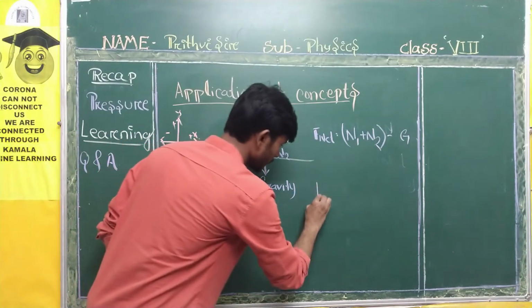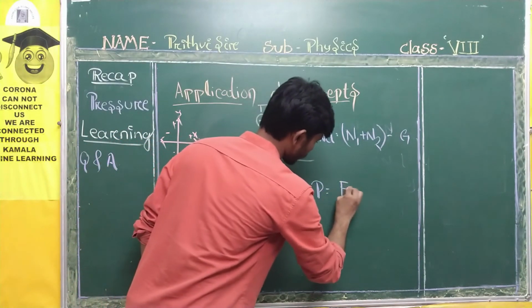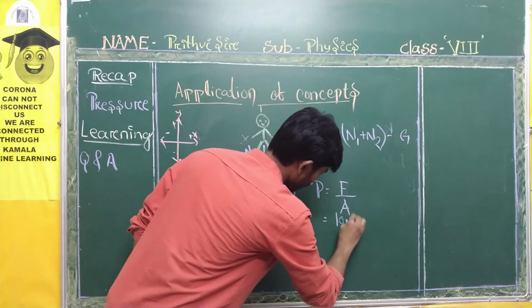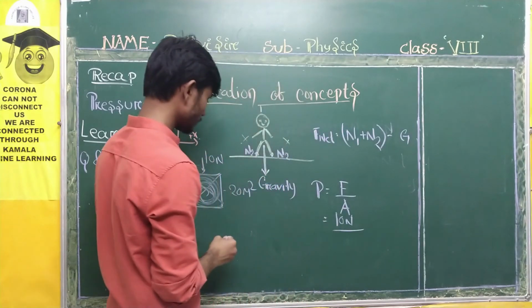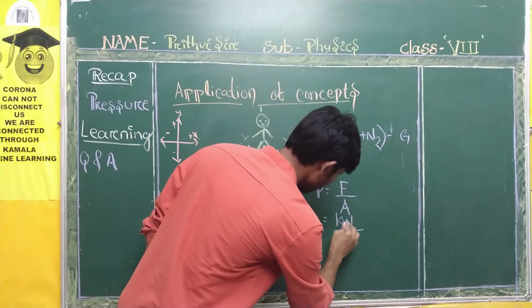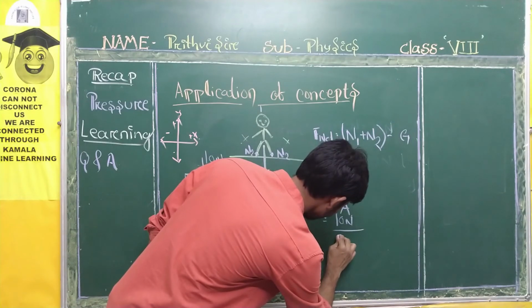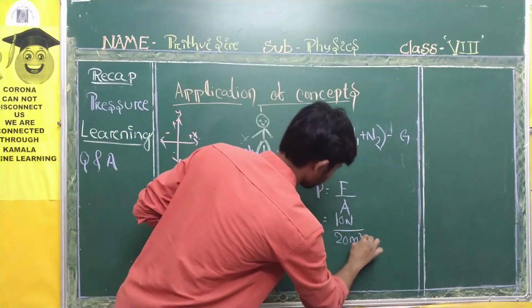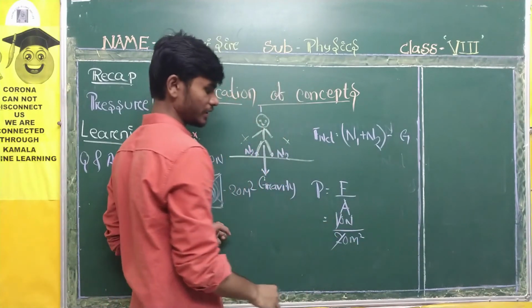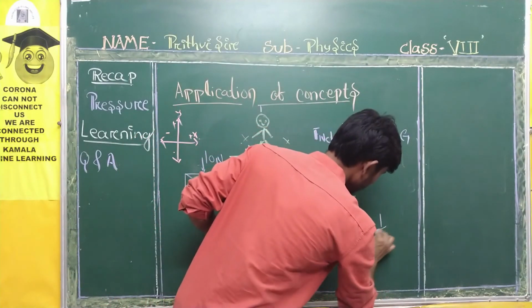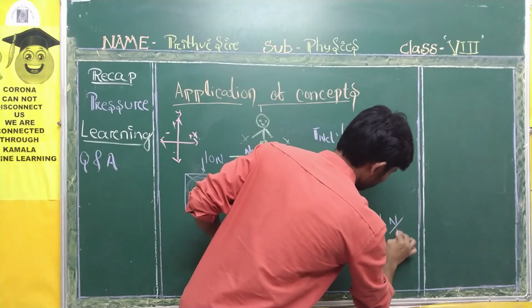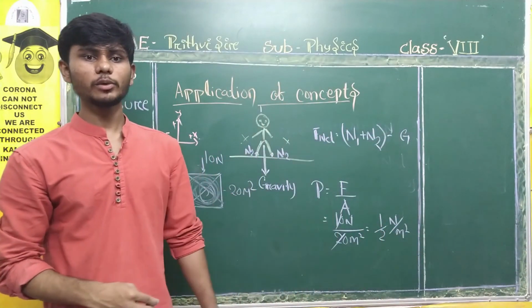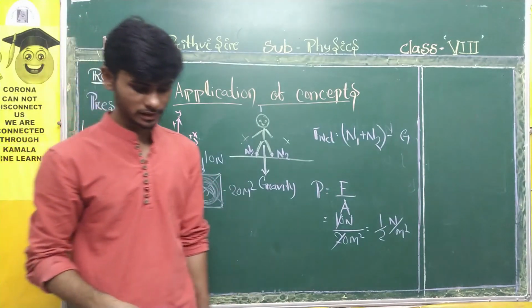We know pressure P is equal to F by A. So here F is equal to 10 Newton and area is equal to how much, students? Area is equal to 20 meter square. And cancel, 1 by 2 Newton per meter square. You need to write that. That is your answer. That is the end of the session.